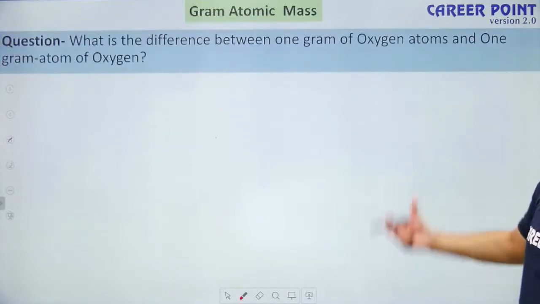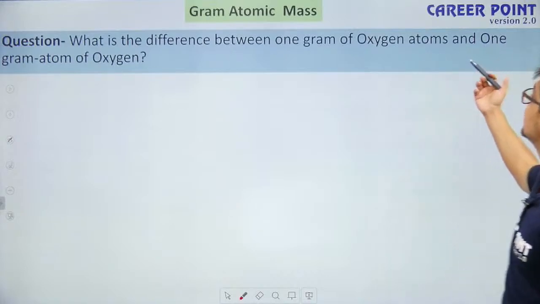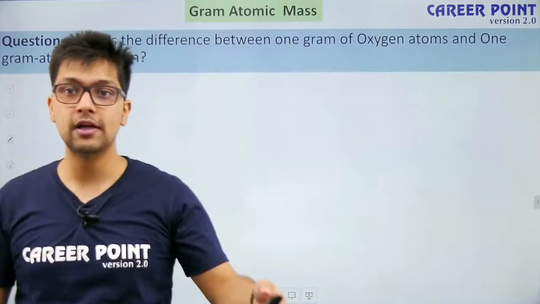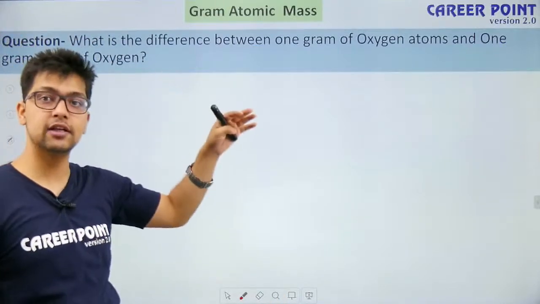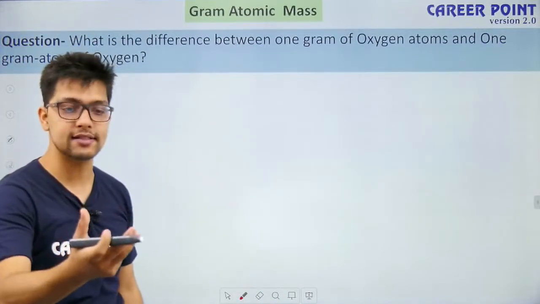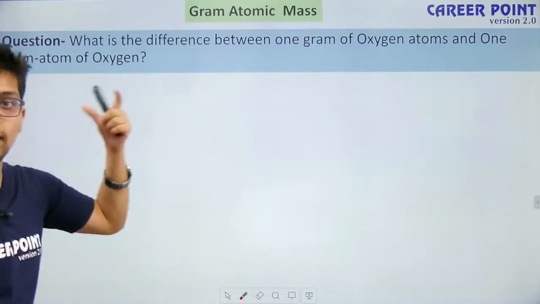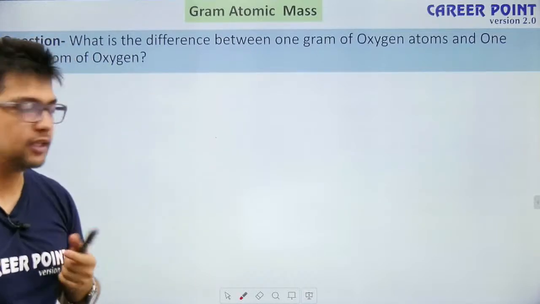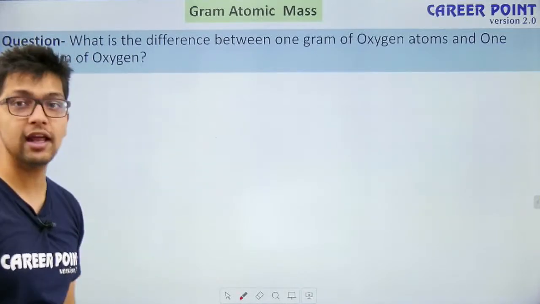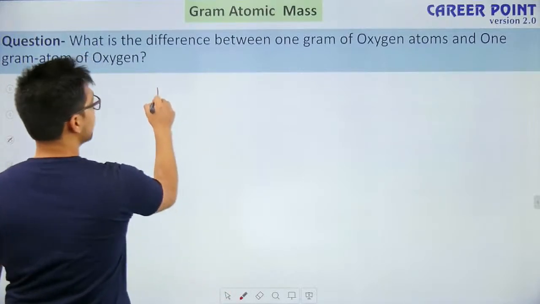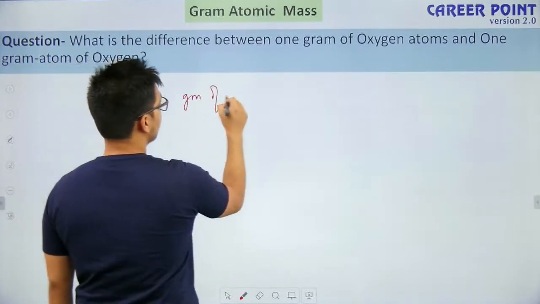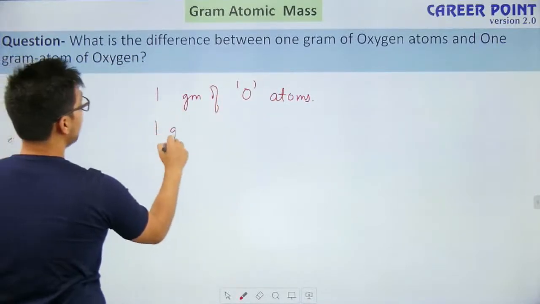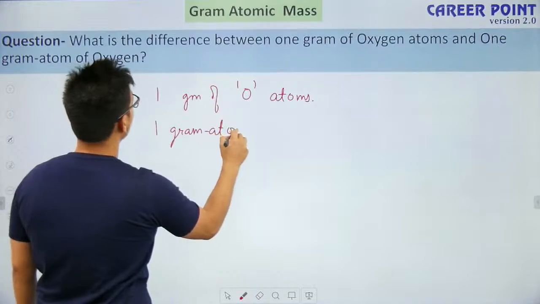Next, what is the difference between 1 gram of oxygen atoms and 1 gram atom of oxygen? Now, this is where many of you face a problem. I have included this question because this is something I have been asked again and again in my classes. This might be a question in your mind as well. What is the difference between 1 gram of oxygen atoms and 1 gram atom of oxygen? So, there are two things. First is 1 gram of oxygen atoms, and next is 1 gram atom of oxygen.